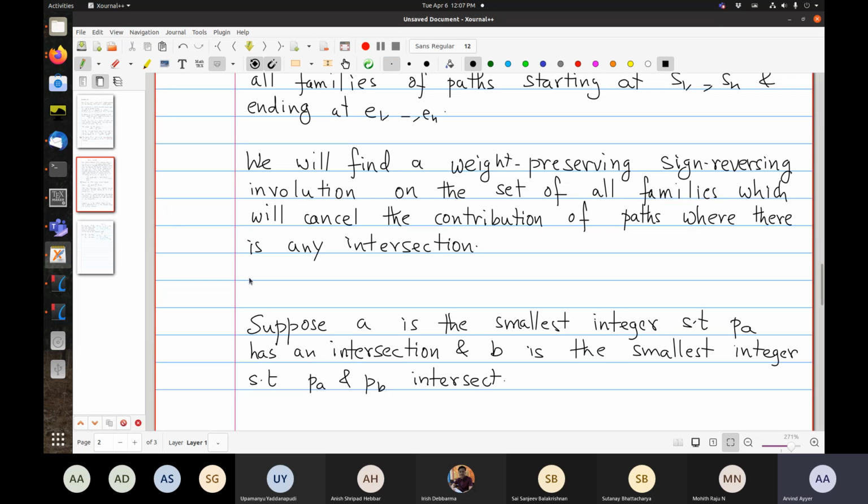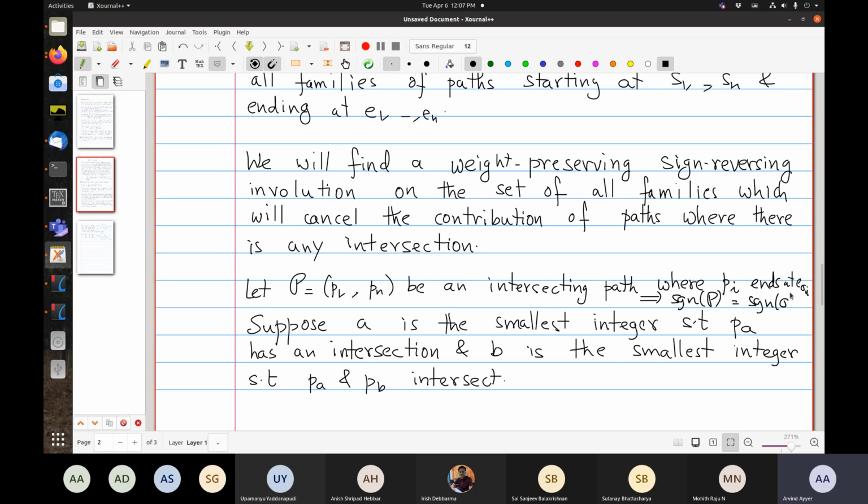So let P, which was P1 to Pn, be an intersecting path, where Pi ends at E sigma r. So the sign of P is the sign of sigma.